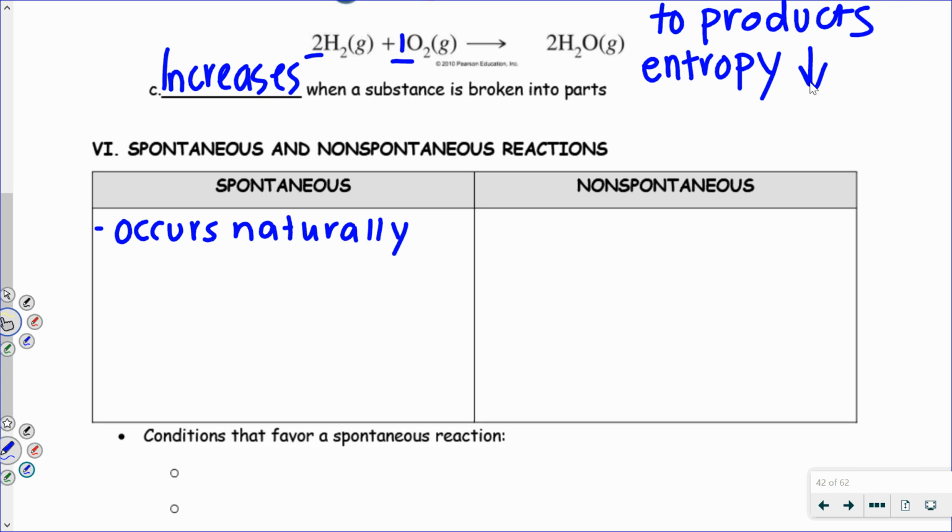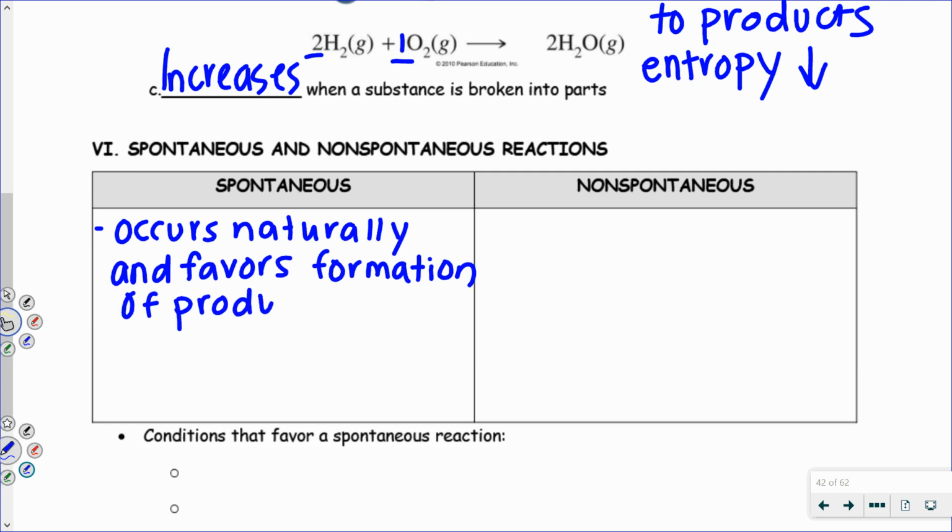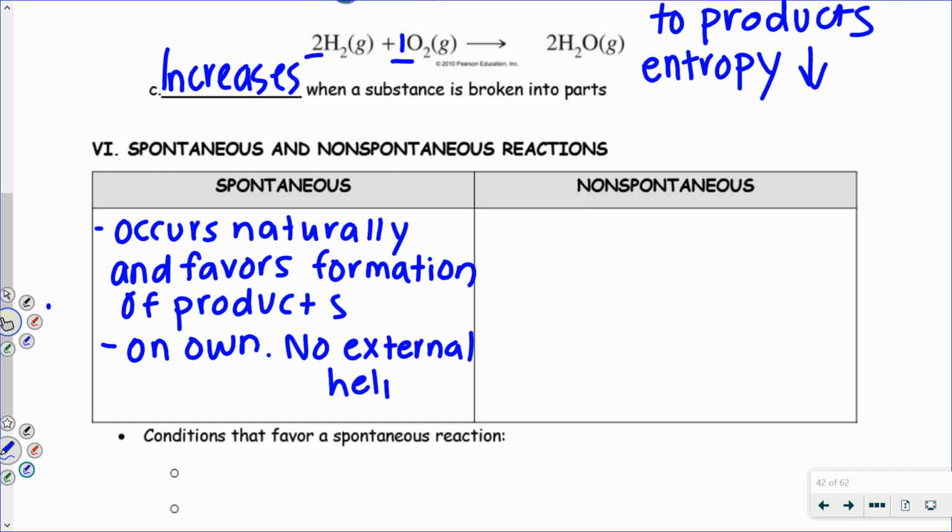This means it favors the formation of products. So it occurs naturally and favors the formation of products. Spontaneous means on its own. So it happens on its own. There is no external help. So no external help at all if it is spontaneous.